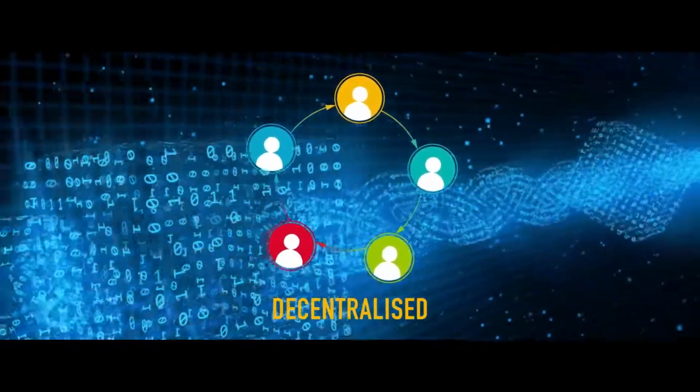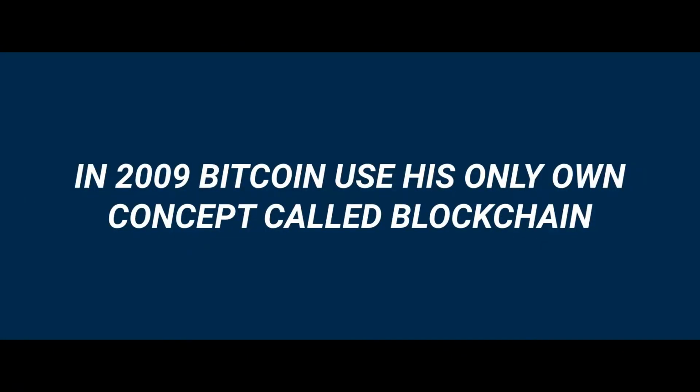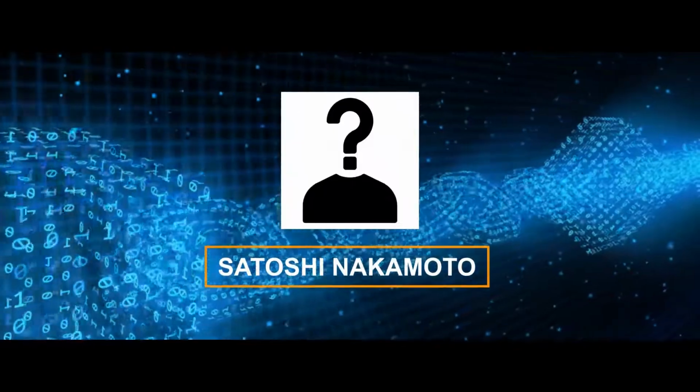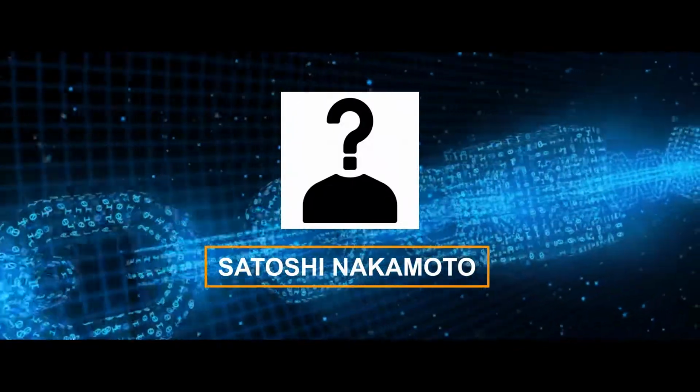Now what if there is a decentralized system which is reliable, which is accessible to anybody, and where nobody can make those changes? How good it would be. So this is how blockchain came into existence. In the 1990s the talk of blockchain was happening, and in 2009 Bitcoin used this concept called blockchain. The research work started around the 1990s, and around 2009 Satoshi Nakamoto used this blockchain technology, through which Bitcoin came into existence.